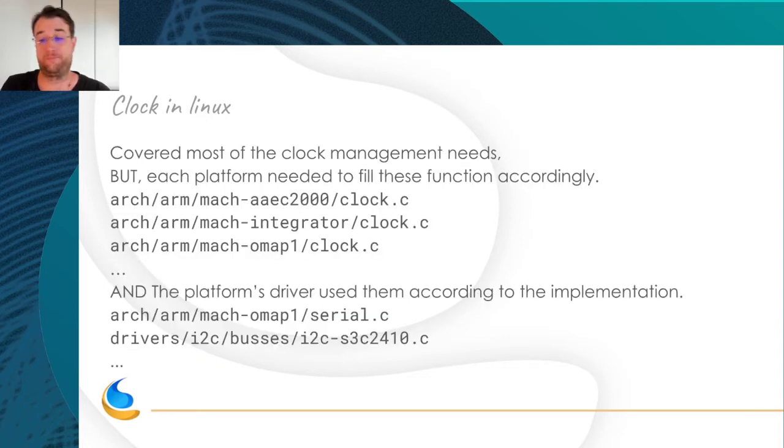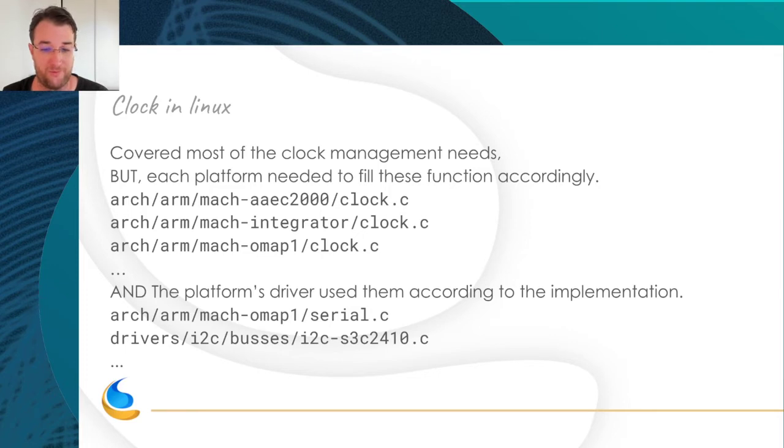But it was still not managed in a common fashion. Every machine code implemented its own clock code. For example, the Integrator implementation was basic. OMAP did its own implementation, and each platform's drivers used them at some point.